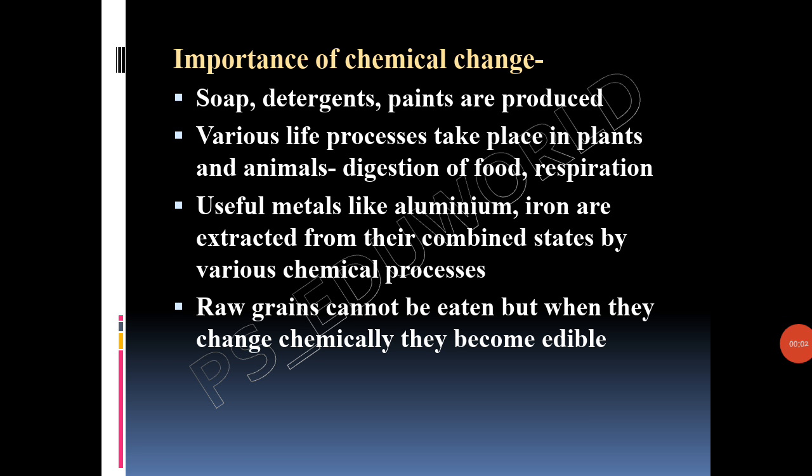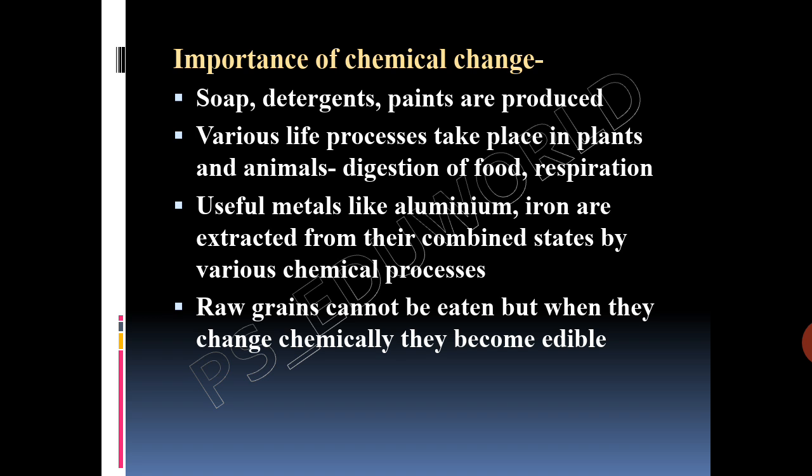Importance of chemical changes. Various types of chemical changes take place in our daily life. Some are natural while some are man-made. Most of them are useful to us. Some are listed below. Soaps, detergents, paints, fertilizers, medicines, all are produced due to chemical changes. Then various life processes taking place in plants and animals are all chemical changes which help to sustain life.